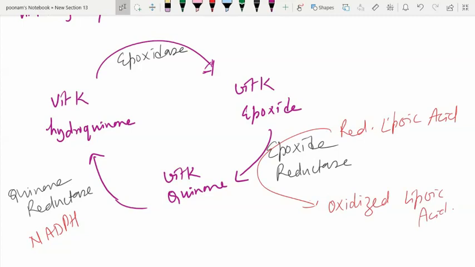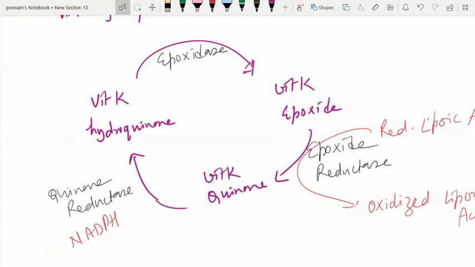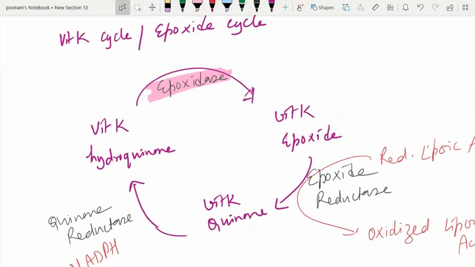This oxidized lipoic acid in turn demands the NADPH for reduction. That's a different thing altogether. What is important in this vitamin K cycle is the action of epoxidase. This is the most important enzyme of the vitamin K cycle. Once upon a time in exams, they asked you in the vitamin K cycle which of the following enzymes is most important functionally. So it is epoxidase activity which is very, very crucial in this vitamin K cycle.